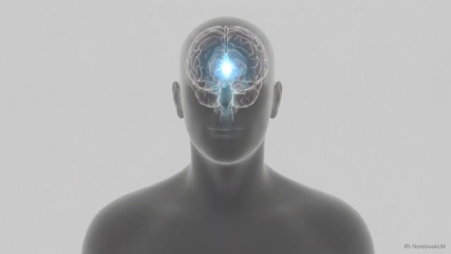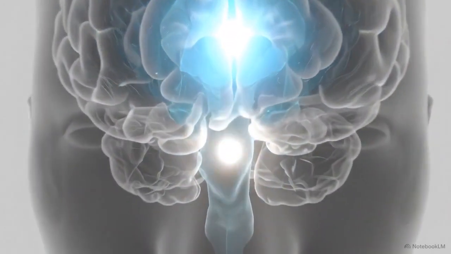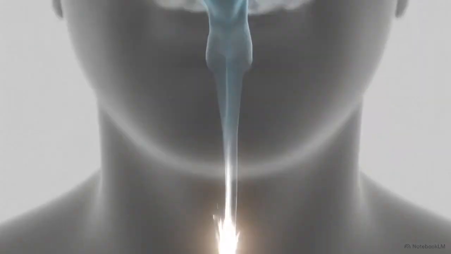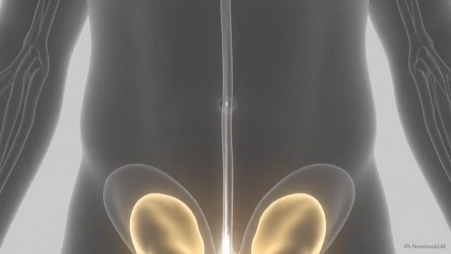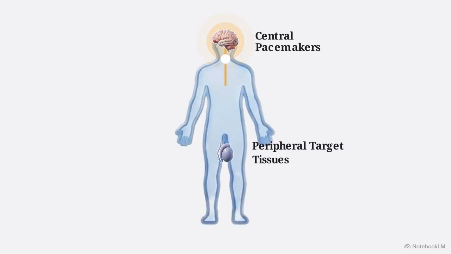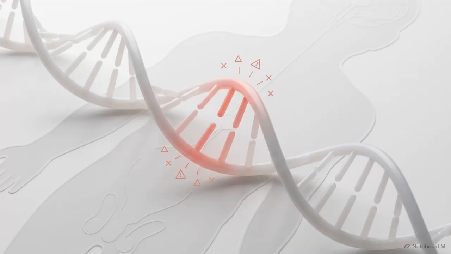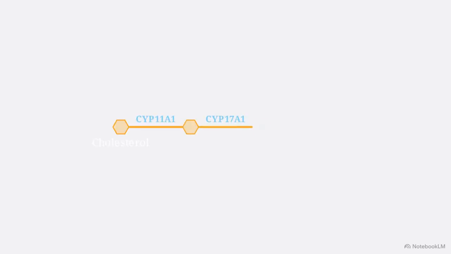The male reproductive system operates as a precisely calibrated neuroendocrine circuit. To understand how it fails, we need to map the hypothalamic-pituitary-testicular axis, tracking the signal from the central pacemakers in the brain down to the peripheral target tissues. By isolating exact genetic mutations and enzymatic lesions at specific nodes on this map, we can deduce the entire spectrum of male reproductive pathology. Mastering board-level endocrinology requires tracing these biochemical pathways.